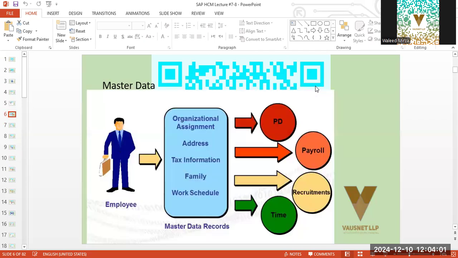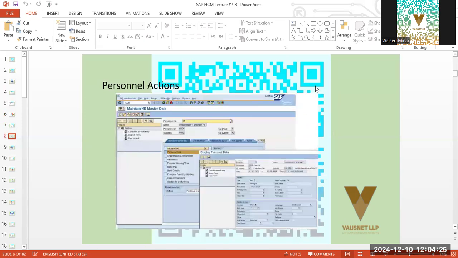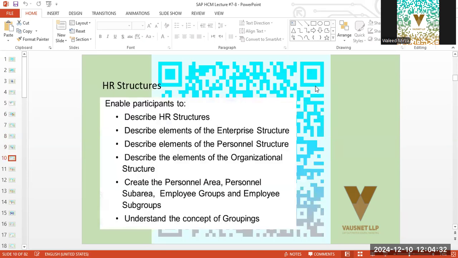If the person is working in a rotation, then time master data will be different for a rotational employee, and it will be different for a salaried corporate employee. So master data basically helps in identifying how the employee information and master data will be treated under various circumstances and settings. So these are some of the screens that you will see in your notes. It will be handed out to you.